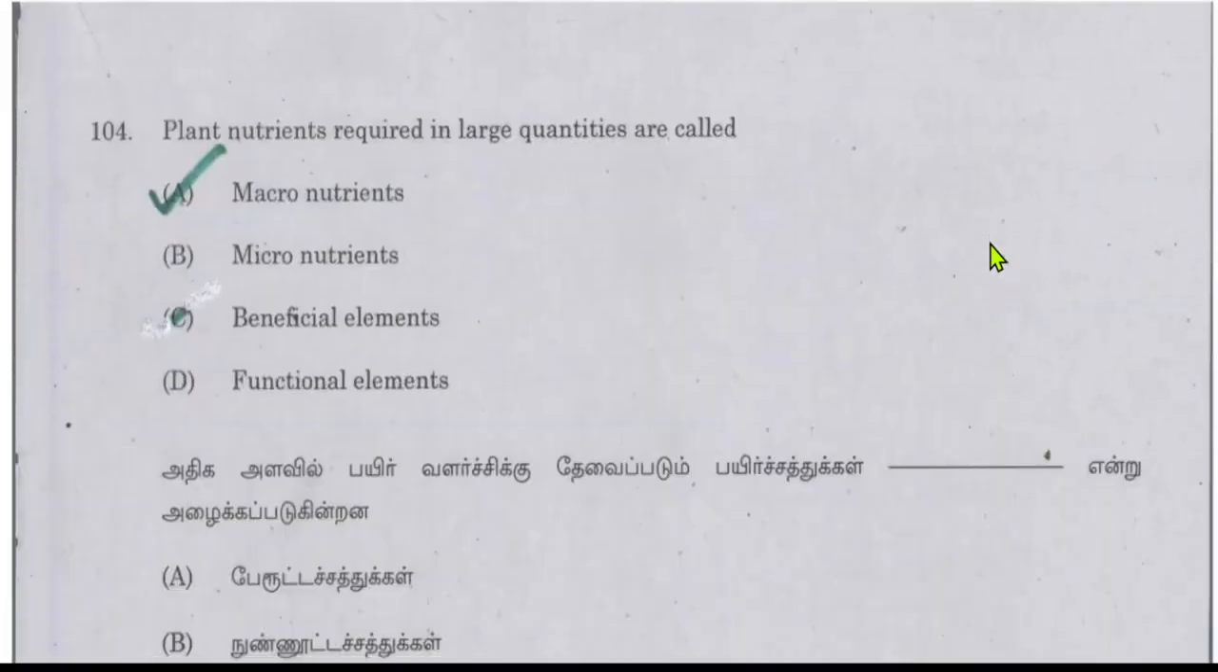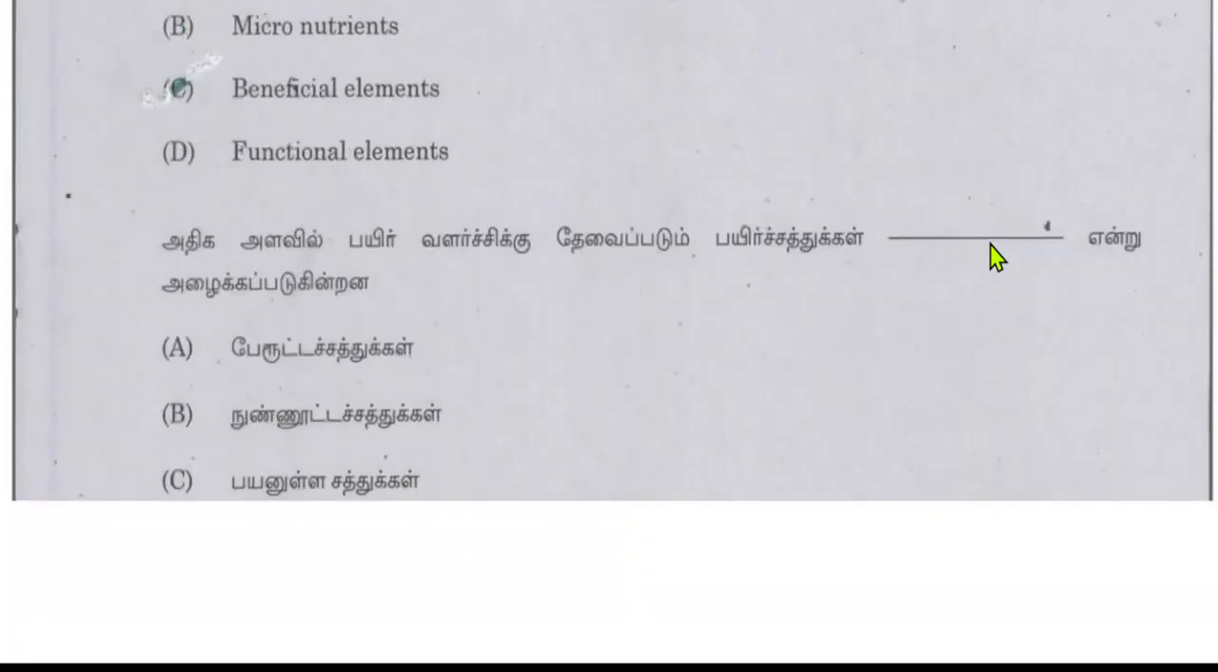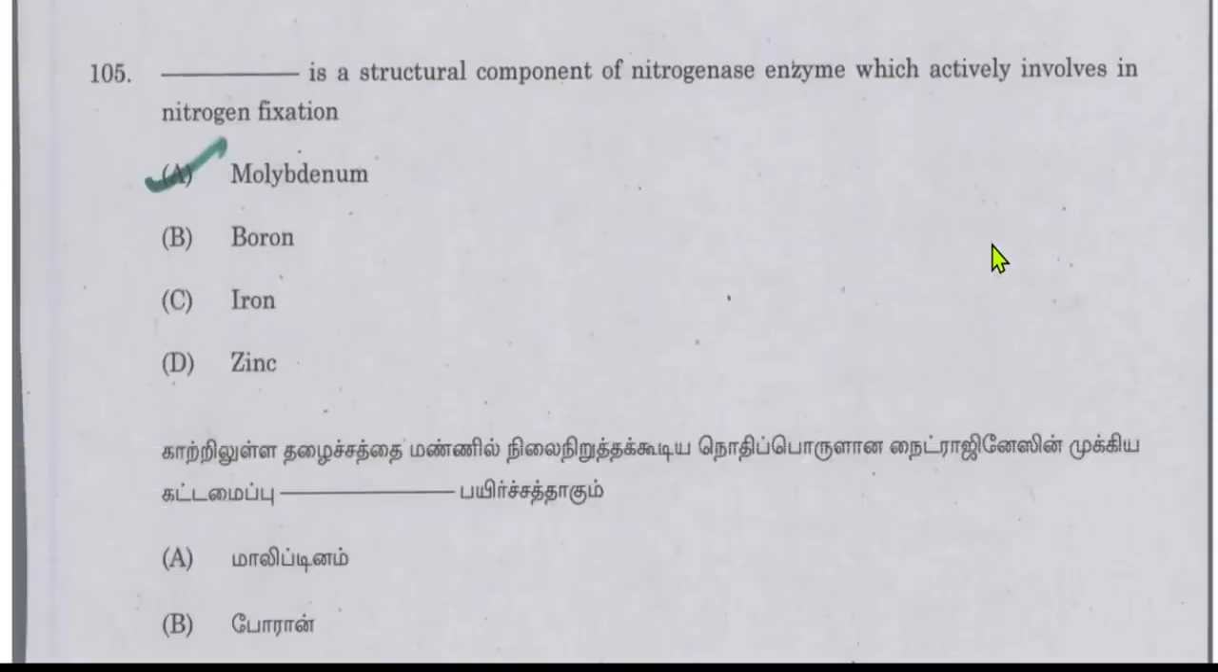Plant nutrients required in large quantities are called macronutrients. The structural component of nitrogenase enzyme, which is actively involved in nitrogen fixation, is molybdenum. Molybdenum is a structural component of the nitrogenase enzyme, which actively takes part in nitrogen fixation.